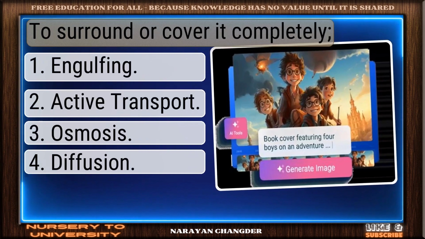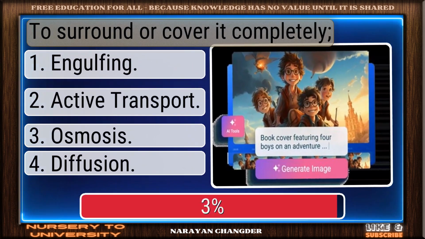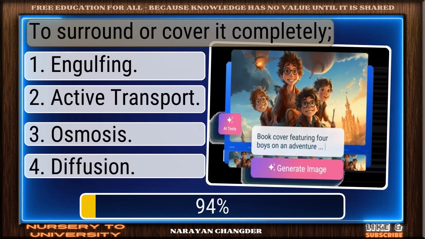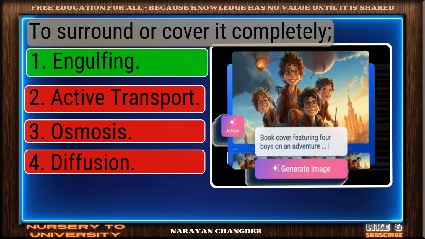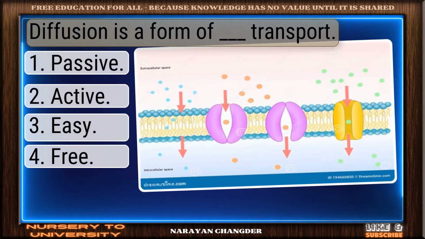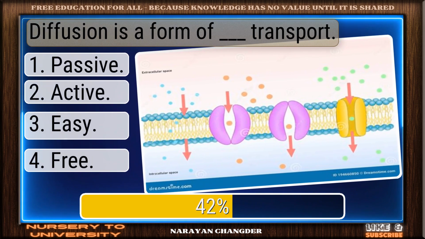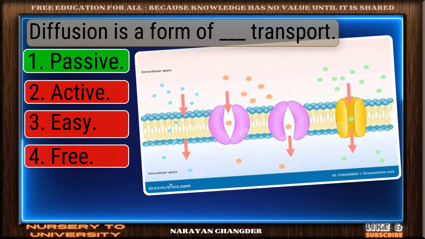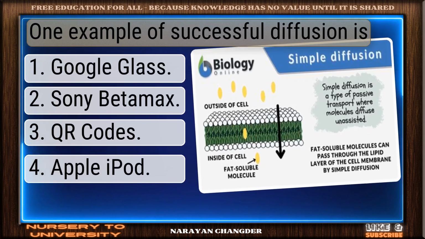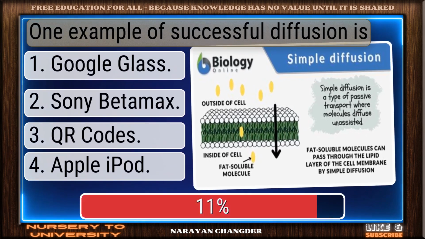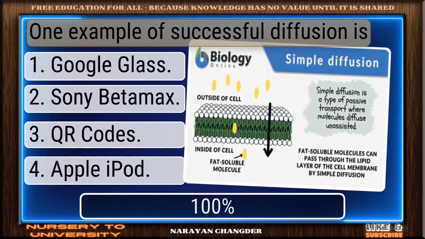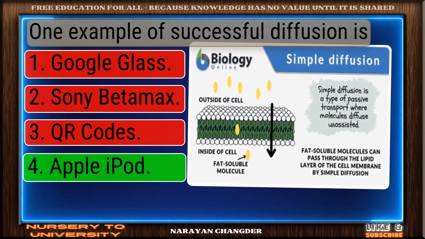Exocytosis. To surround or cover it completely. Smart thinking, engulfing. Diffusion is a form of dash transport. Accurate answer, passive. One example of successful diffusion is clear and correct, Apple iPod.